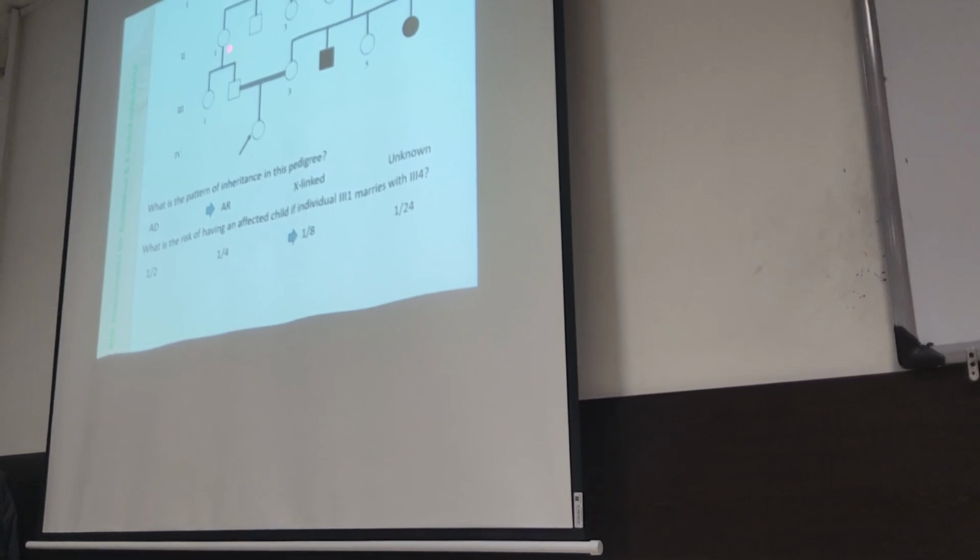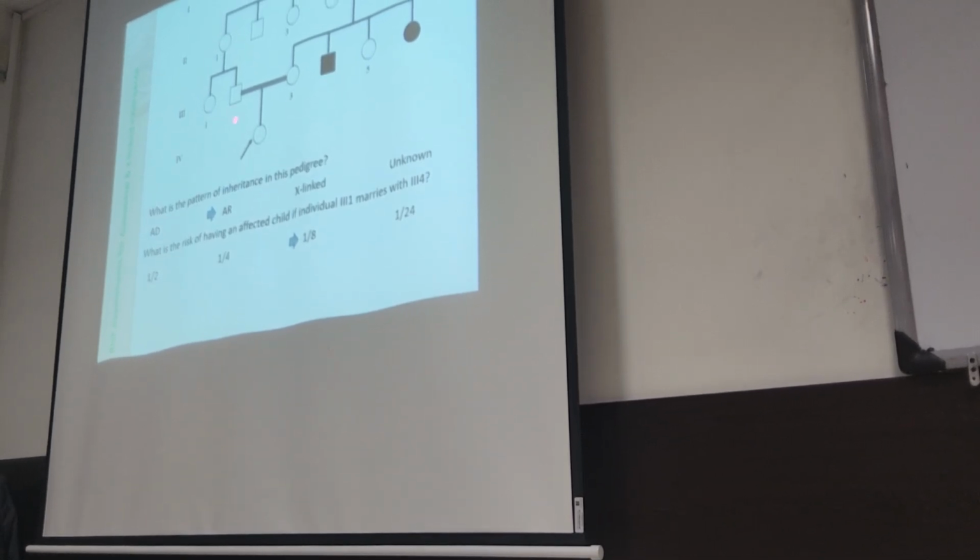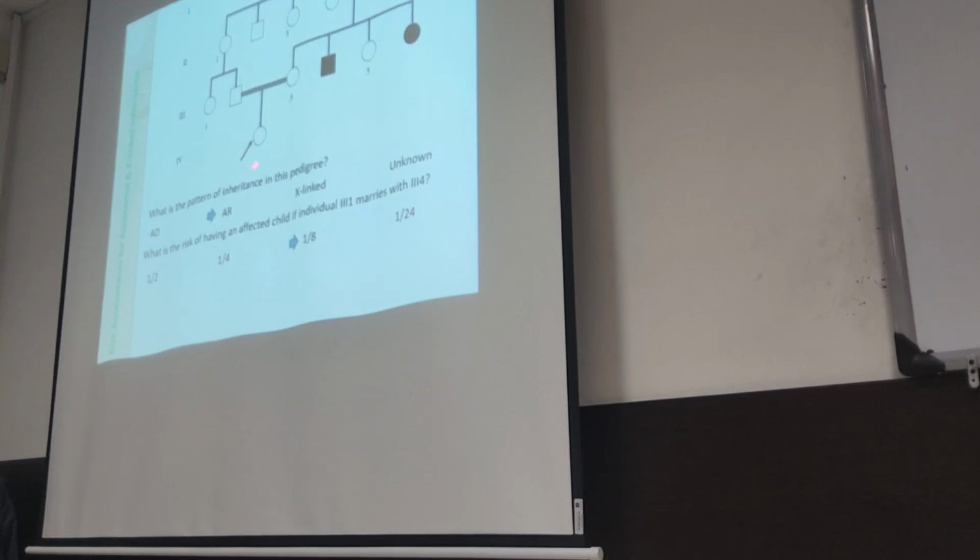The chance of transmitting the mutated allele to this individual is 1 out of 2 also. So the chance of this individual to be a carrier is 1 out of 2 multiplied by 1 out of 2, which is 1 out of 4. Then the chance of transmitting to an offspring is 1 out of 2 also. 1 out of 2 multiplied by 1 out of 2 multiplied by 1 out of 2 is 1 out of 8.